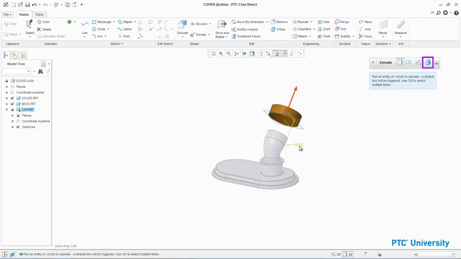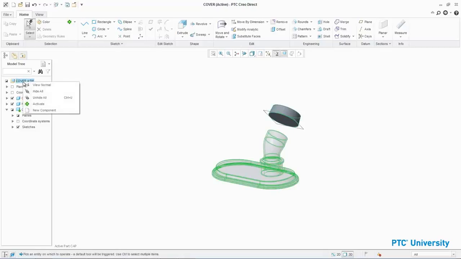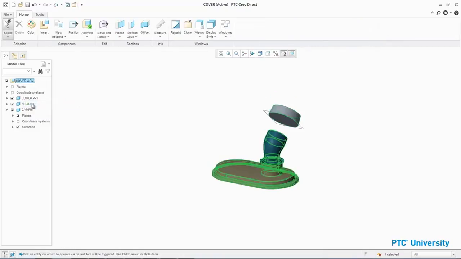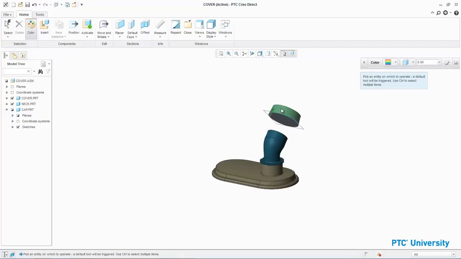In the Options toolbar, click Taper and edit the angle to 7. Middle-click to complete the extrude. In the model tree, right-click Cover.asm and select Activate. Click in the background to deselect all geometry. Click Color from the Selection group and select cap.prt. In the Options toolbar, click Color and select the dark gray color in the top row, second from the left.